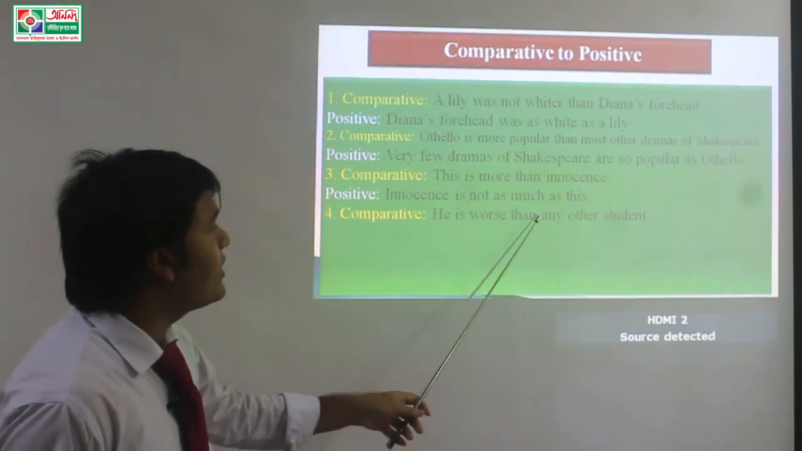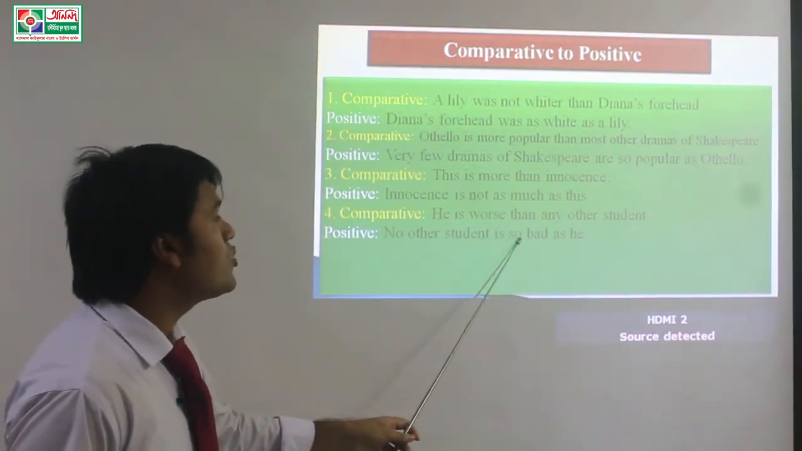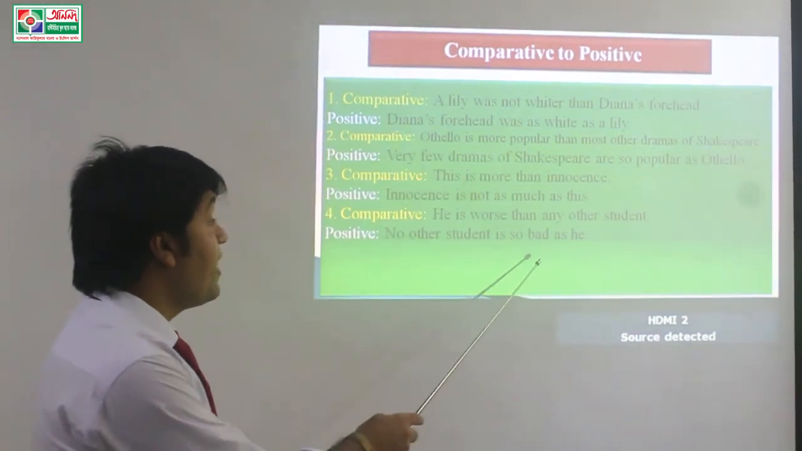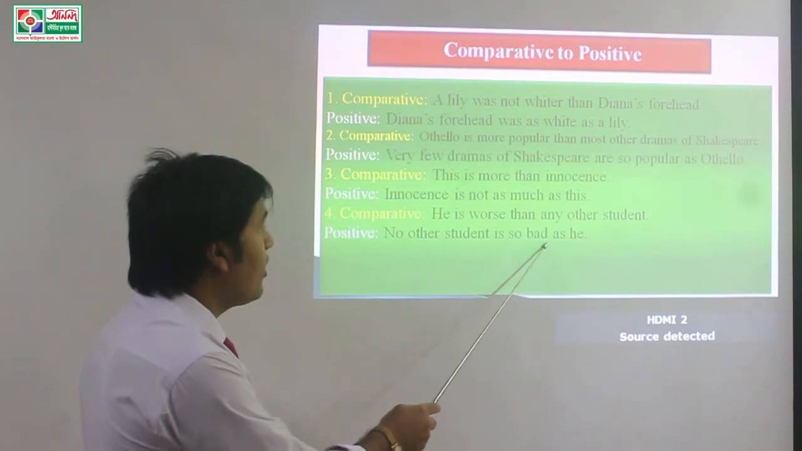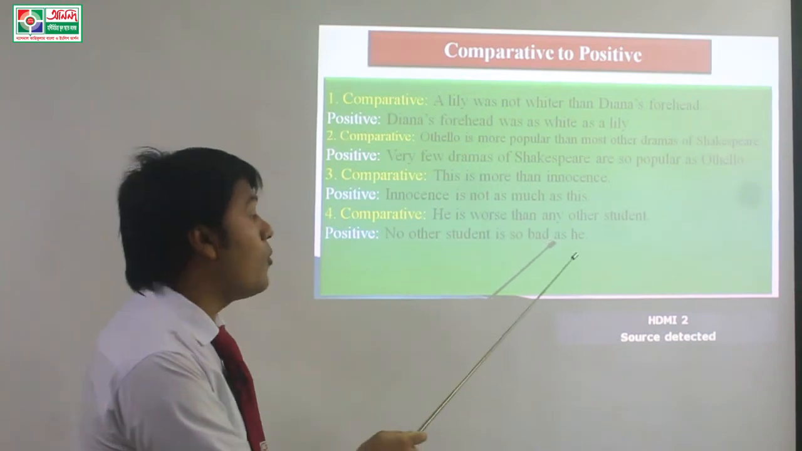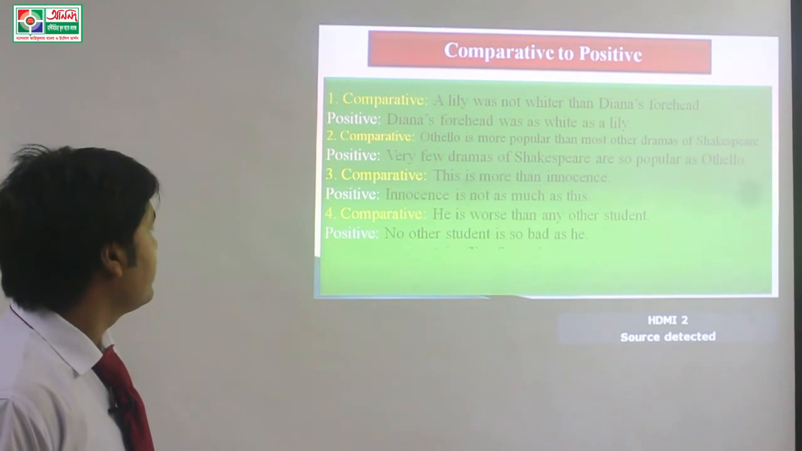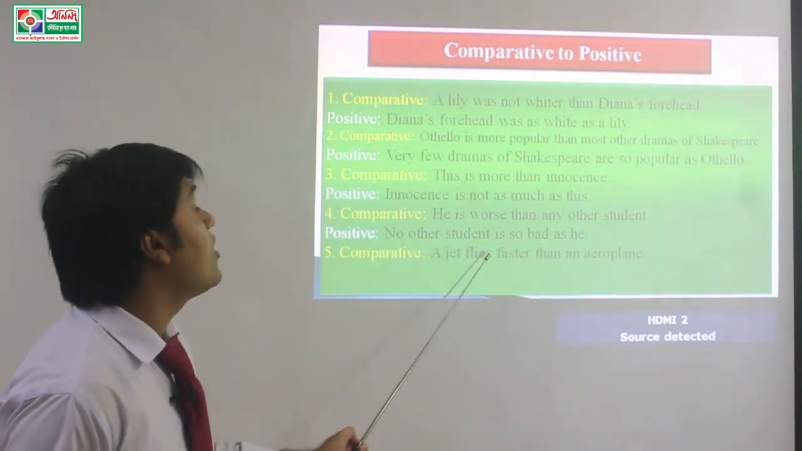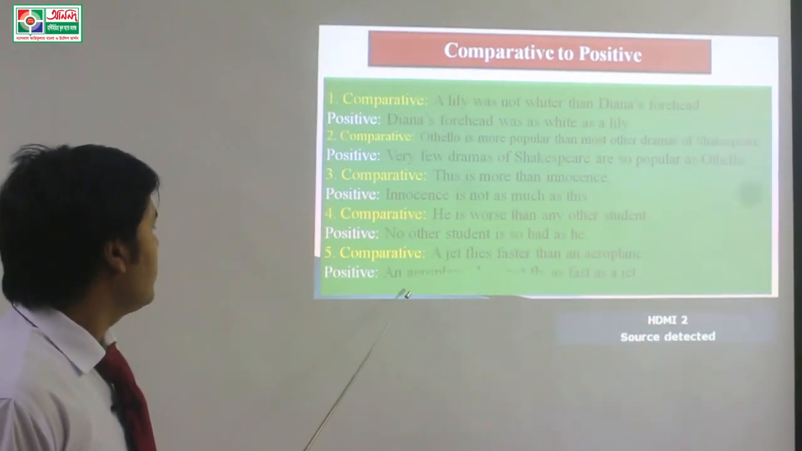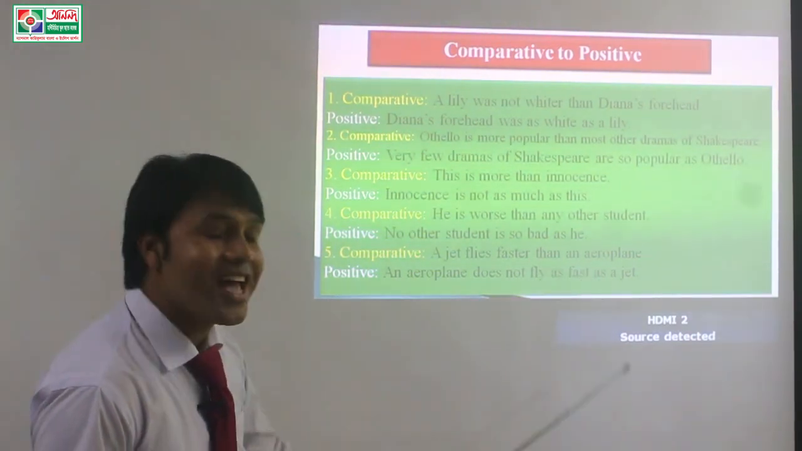He is worse than any other student. No other student is so bad as he. You know, students, bad is the positive form of worse, and worse is the comparative form of bad. Must be noted that. Next, a jet flies faster than an aeroplane. Positive, an aeroplane does not fly as fast as a jet.